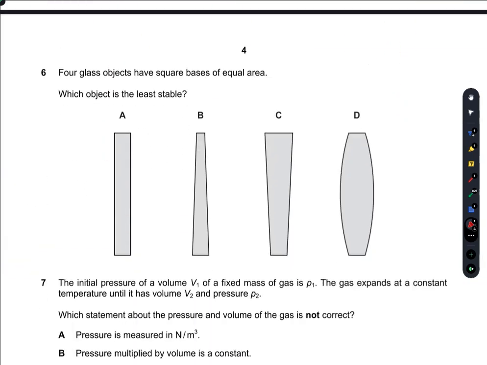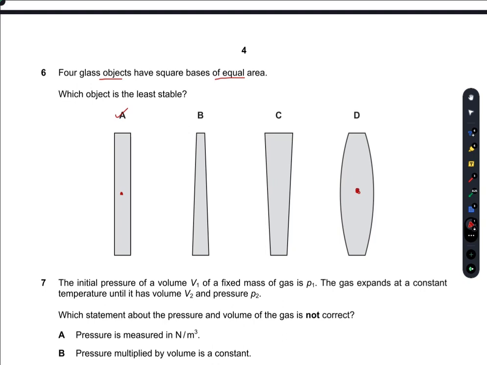Four glass objects have square bases of equal area. Which object is least stable? I can see clearly A is most stable because it has the center of mass here and it is a uniform solid. Similarly, D is also much more stable. I think D is more stable, but I'm not sure.